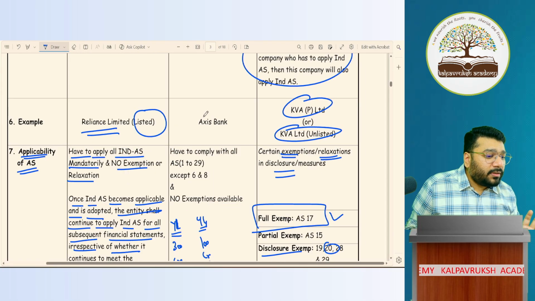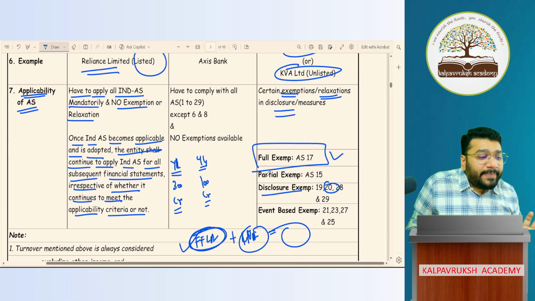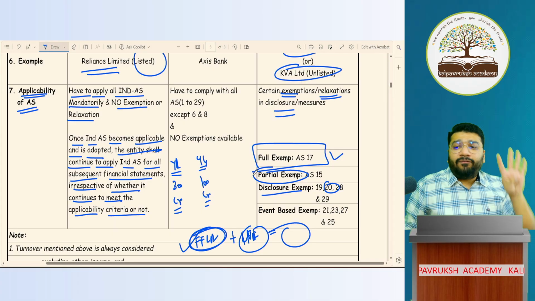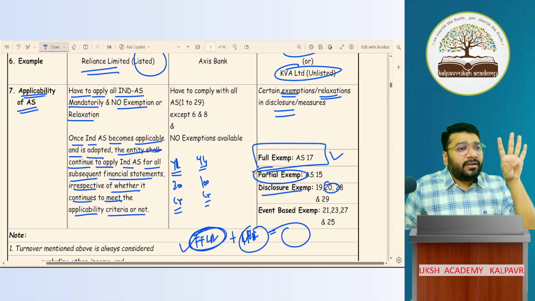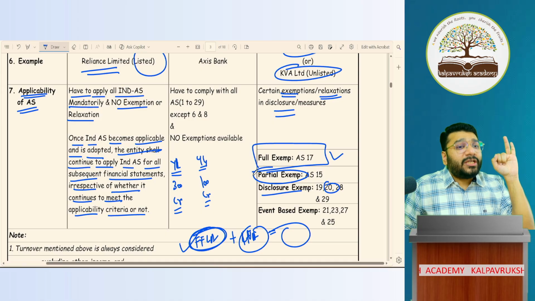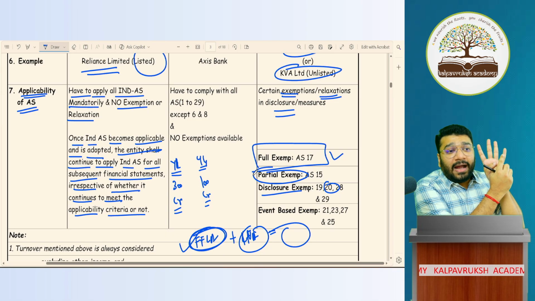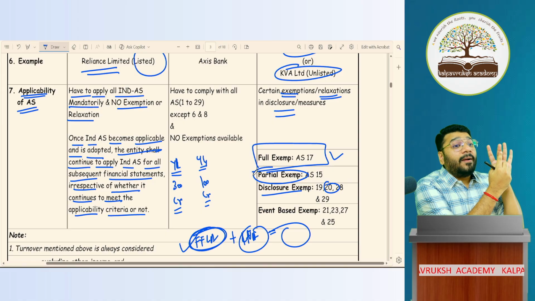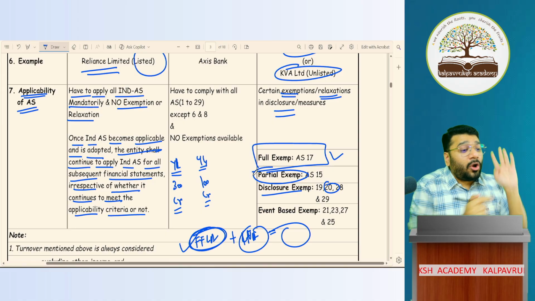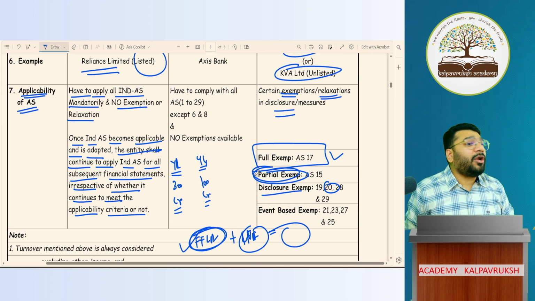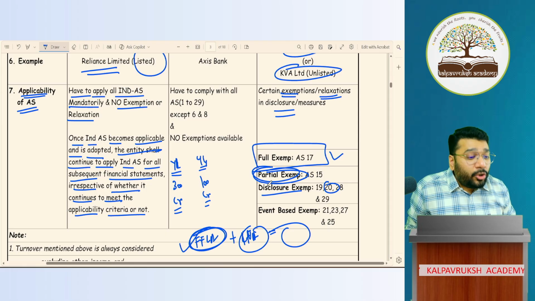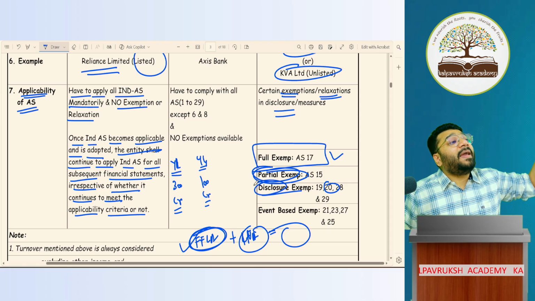Now comes partial exemption. What is meant by partial exemption? There are 4 aspects covered in your accounting standard: recognition aspect, measurement aspect, presentation, and disclosure. When exemption is there in recognition or measurement or presentation, they are called partial exemption. Got it? When exemption is there on disclosure, they are called disclosure based exemption.